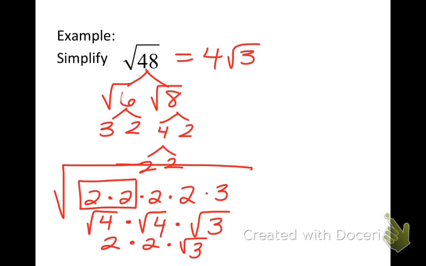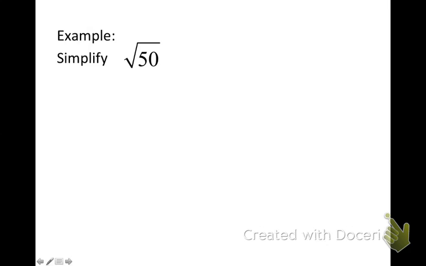All right, so let's try another one. Let's simplify the square root of 50. What do you want to make your two branches? 5 and 10. Okay, 5's prime, so that's done. 10 would go to 5 and 2. So now we have 5 times 5 times 2. We're looking for pairs. Why do you think I'm looking for pairs?